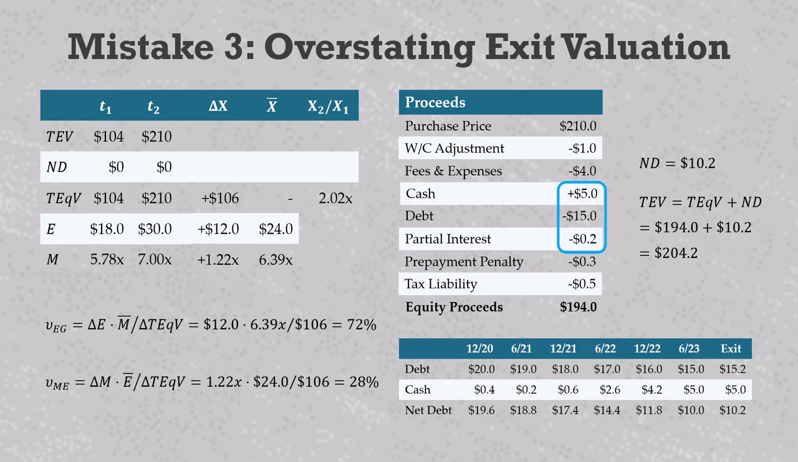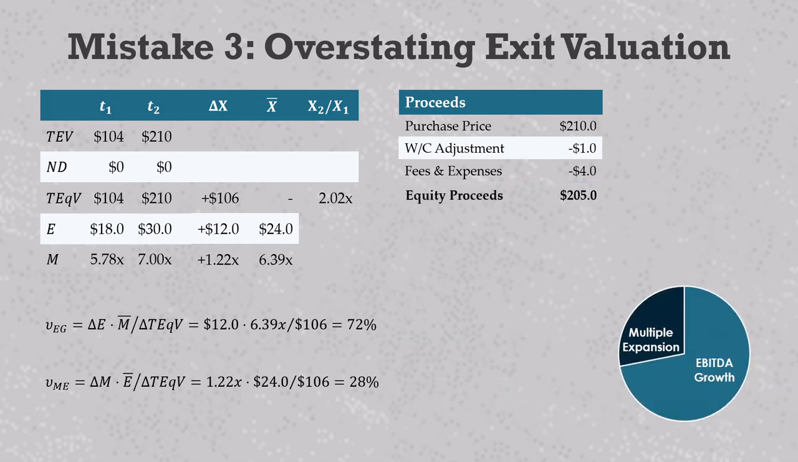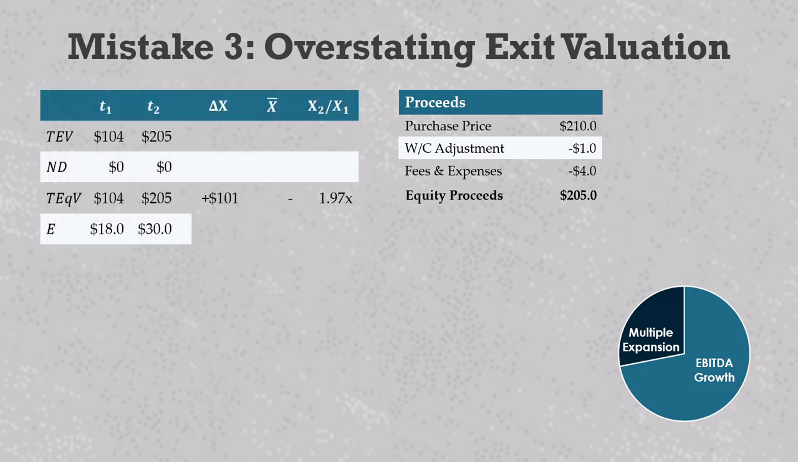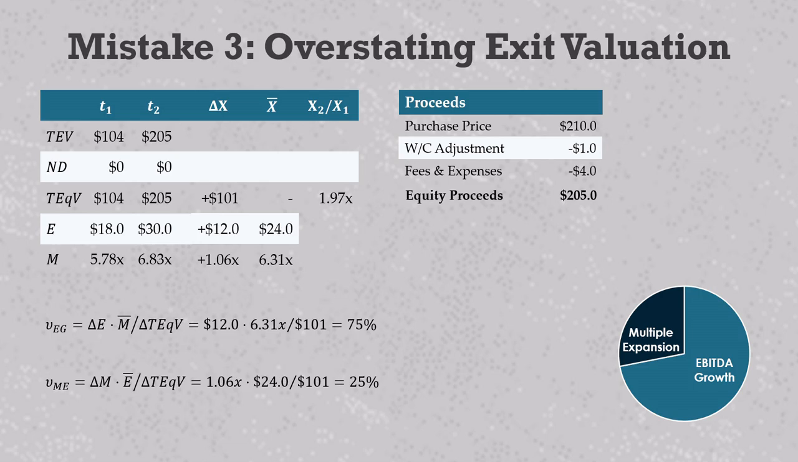Now, in our example, we didn't have any debt or excess cash on the balance sheet. Let's just say that we had $1 million working capital adjustment and the $4 million of transaction fees and expenses. That makes both the total equity proceeds and the total enterprise valuation equal to $205 million. And this drives the exit valuation multiple a bit lower, 6.8 instead of 7.0. When we calculate our value drivers, we increase EBITDA growth to about 75% of value creation and decrease multiple expansion to about 25% of value creation. Another small move, but again, one that shifts value out of EBITDA growth and into multiple expansion.